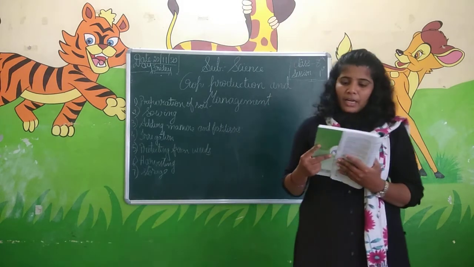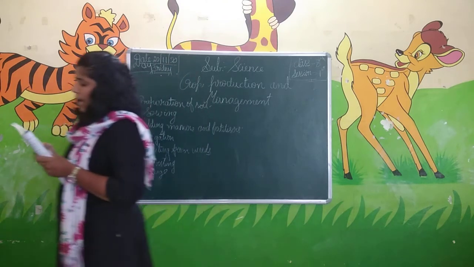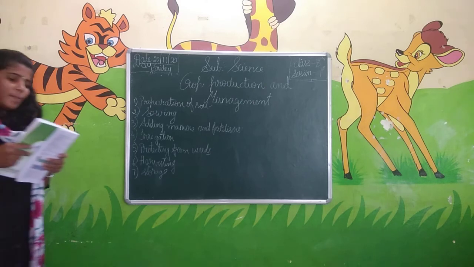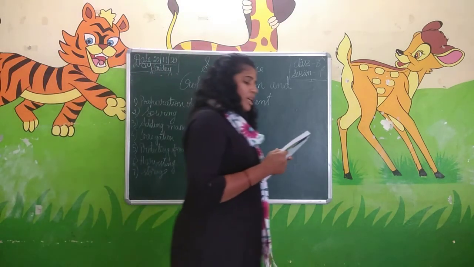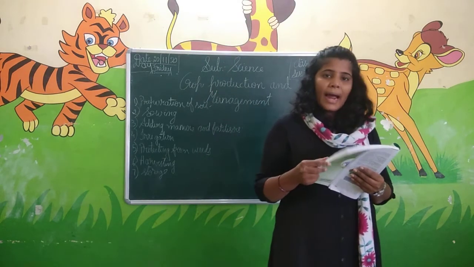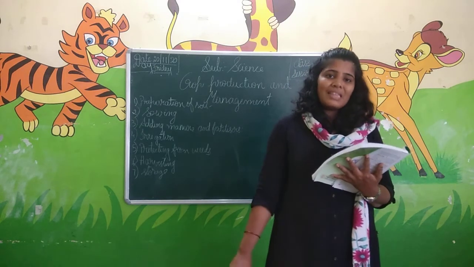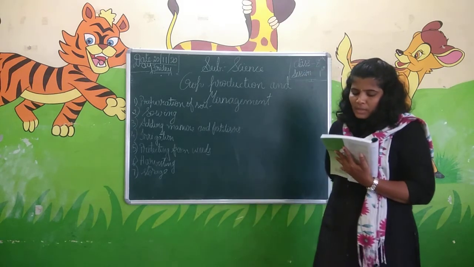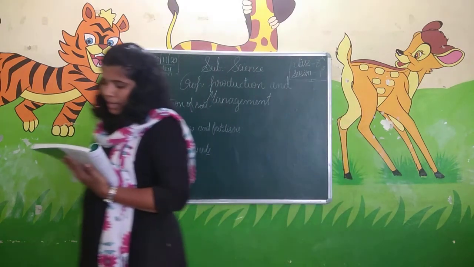Students, the plow has been used since ancient times for tilling the soil, adding fertilizers to the crops, removing the weeds, and turning the soil. What are the uses of the plow? They used this plow for tilling the soil, adding fertilizer to the crops, and removing the weeds. Weeds means the unnecessary plants which grow in the middle of the crops. It is made of wood and drawn by a pair of bulls or other animals.